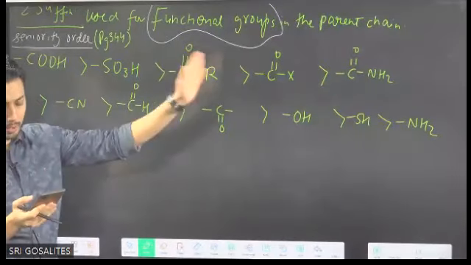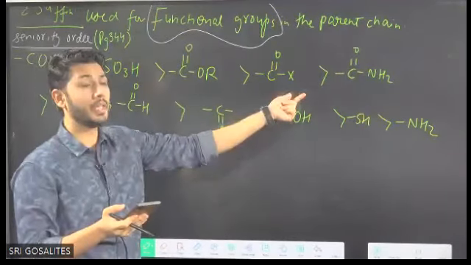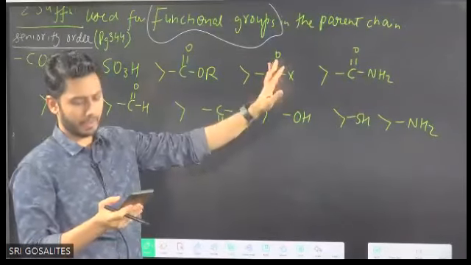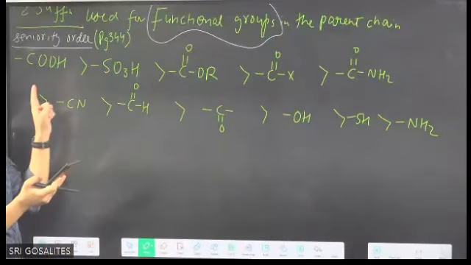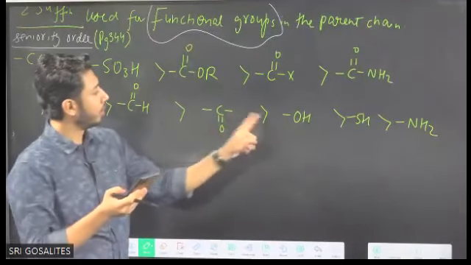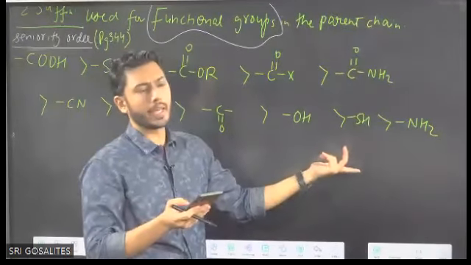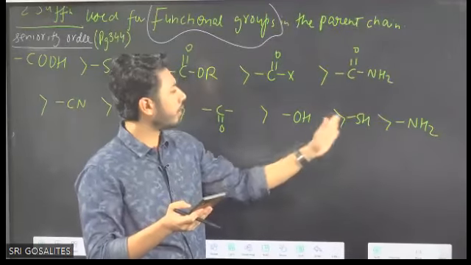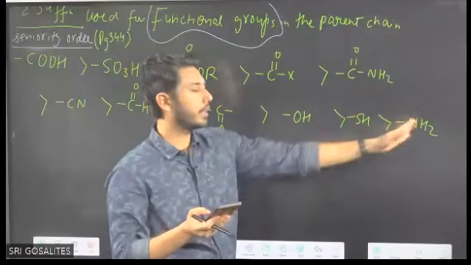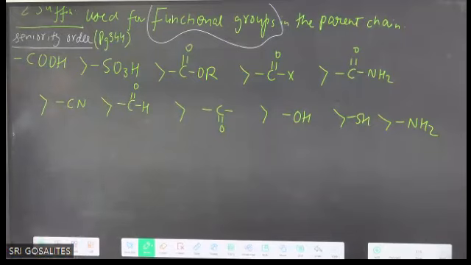Carboxylic, SO3H, ester, COCl, I have written X, means halide, Cl, Br, whatever. Then amide, cyanide, CHO aldehyde, ketone, alcohol. In NCERT, SH is not given, thiol is not written, but if you forget it, it's no problem, but it is there, and then amine. After that, it is given alkene, alkyne, that we will deal with separately.